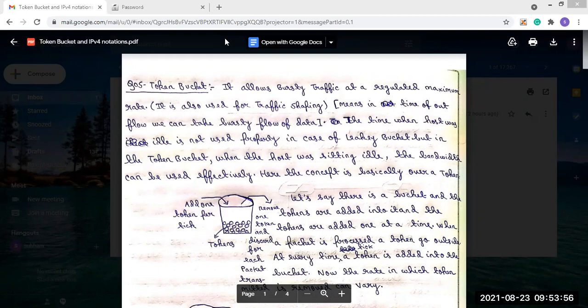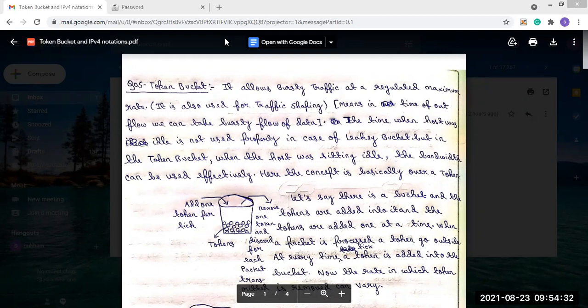But in case of token bucket, when the host was sitting idle, the bandwidth can be used effectively. So this is our difference.